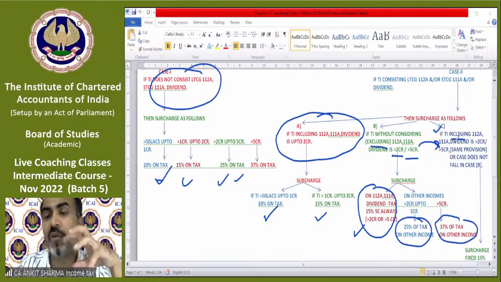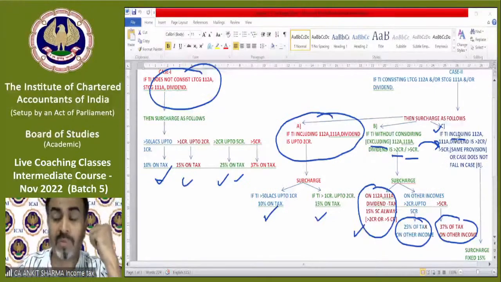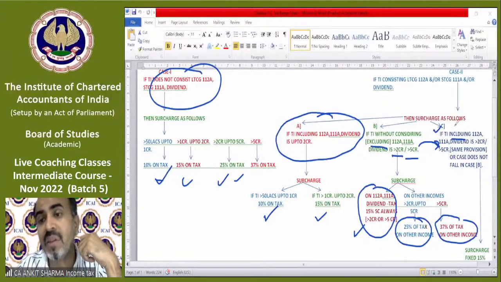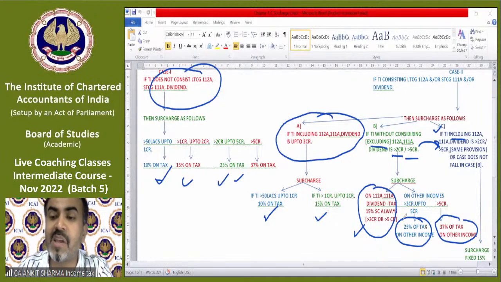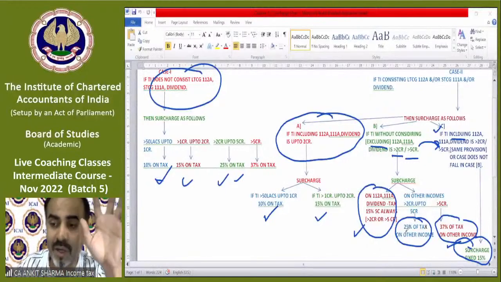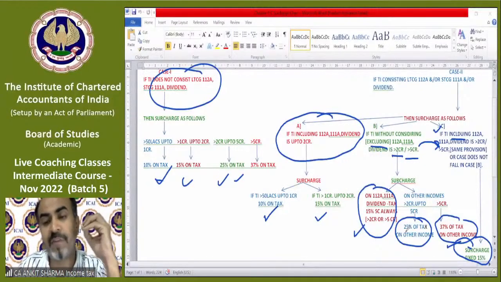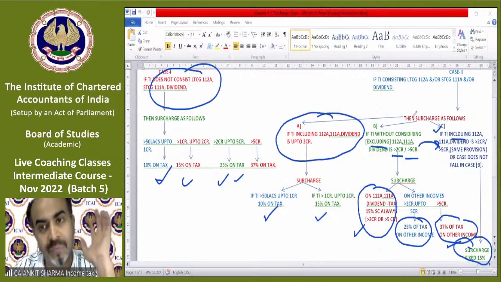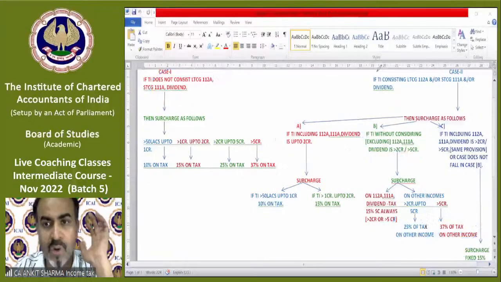So now if your income is exceeding 2 crore, but when? After including these income. So if your income exceeds 2 crore, but after including these categories of income, then surcharge is a very simple provision. It's 15%. It's only 15% fixed. Whatever is the tax liability of all income, you need to apply 15% as surcharge only. Clear?